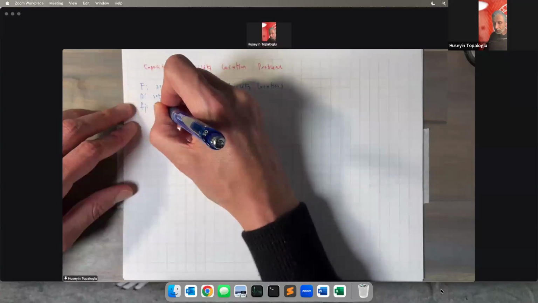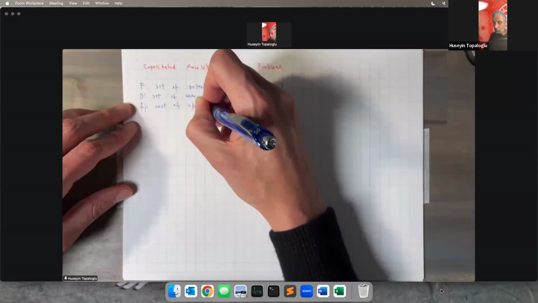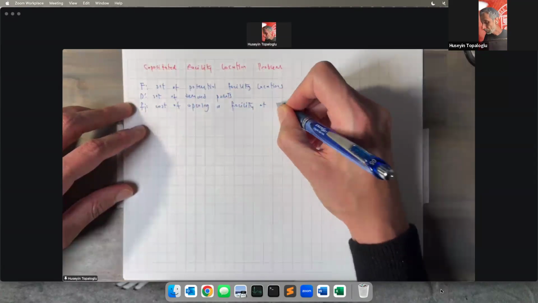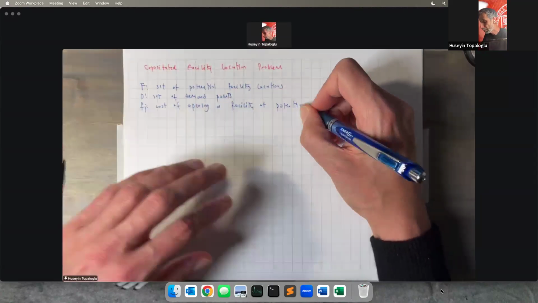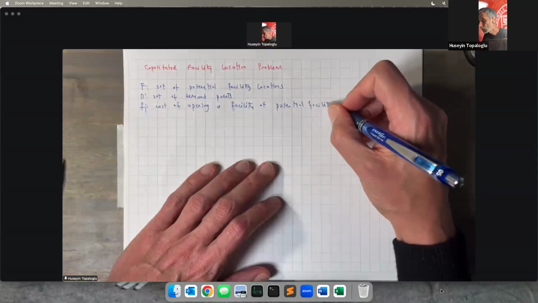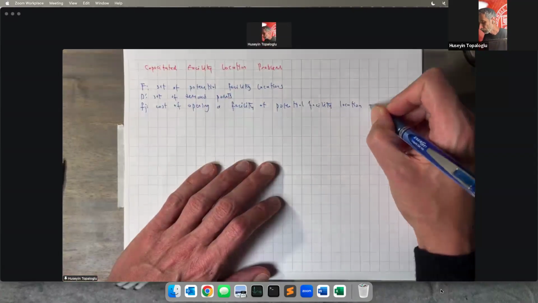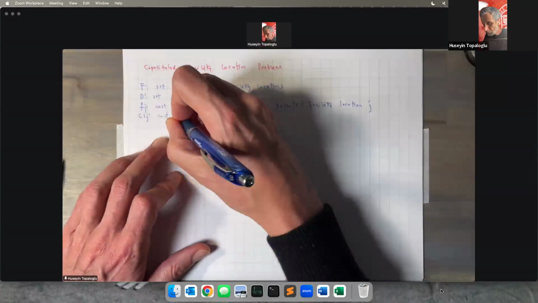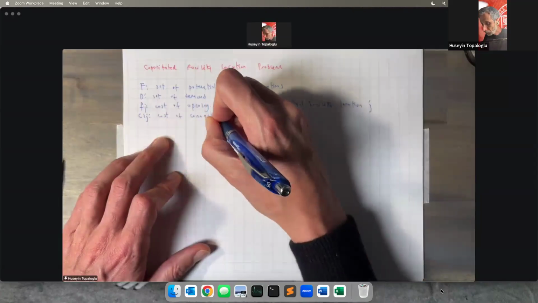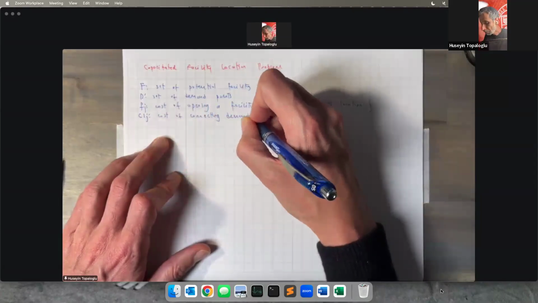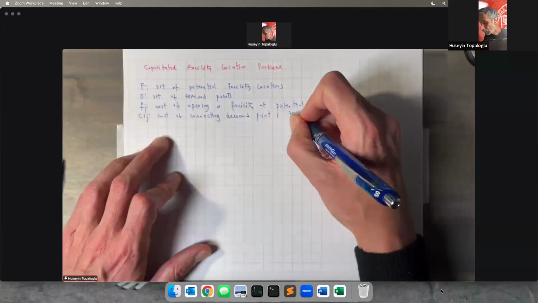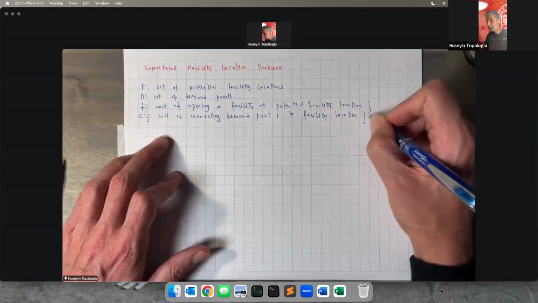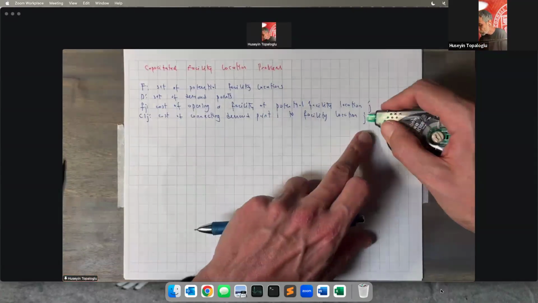Fj is the cost of opening a facility at potential facility location J. And Cij is the cost of connecting demand point I to facility location J. So far, this is the old notation that we defined.